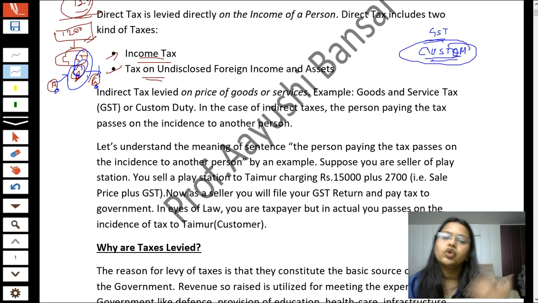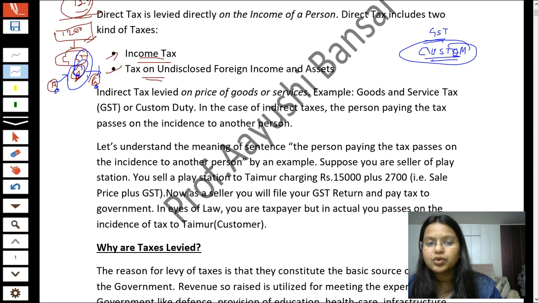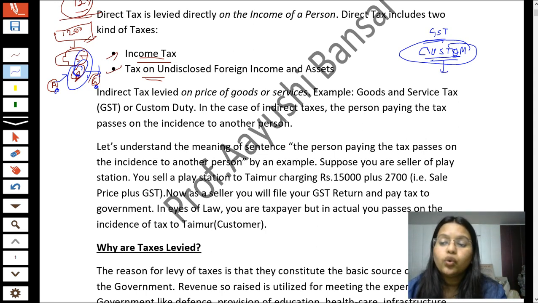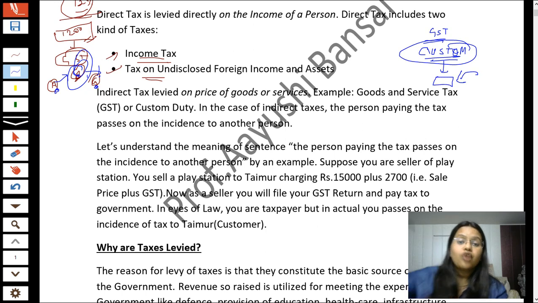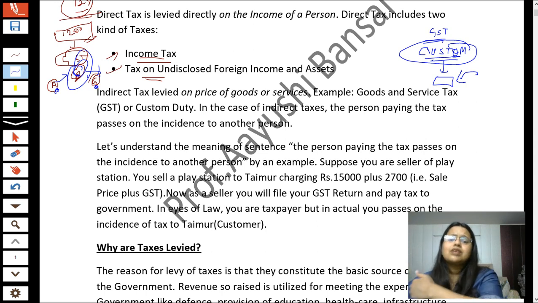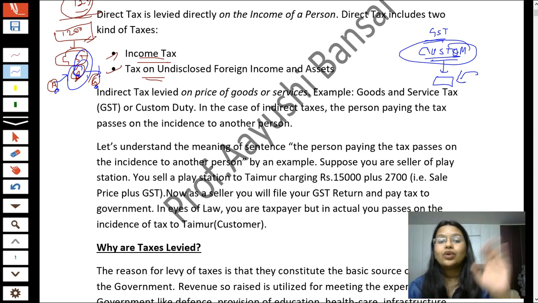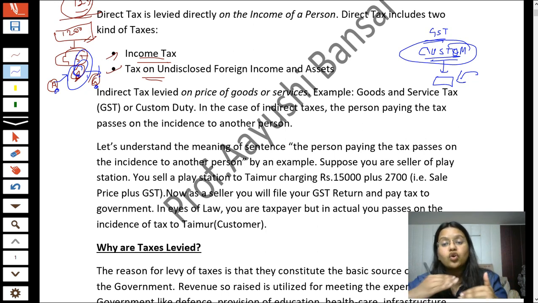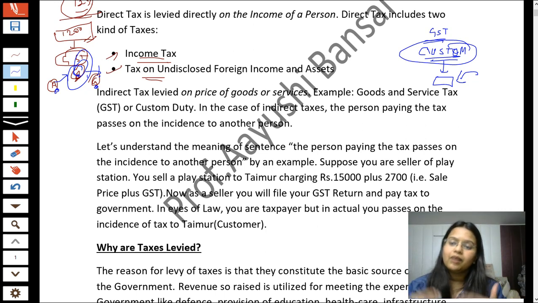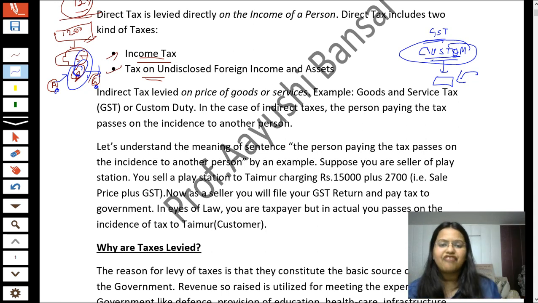For custom duty, you will read about it in final CA, at the final level. Here I am giving you the basic concept, a basic overview of what custom duty is, for your practical knowledge. So students, when you import some goods or services from outside the country, you have to pay custom duty, or when you export something. That is, on import or export, when you are crossing the national boundaries, you have to pay some taxes in the form of custom duty. This is sufficient for you. You need not worry about this custom duty. We will study it in detail in CA final.